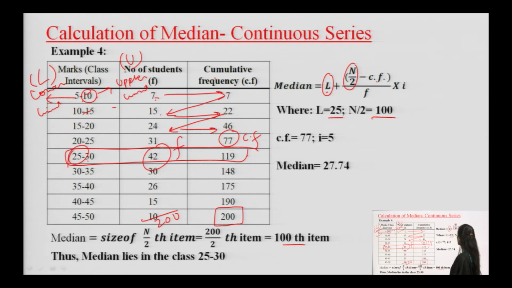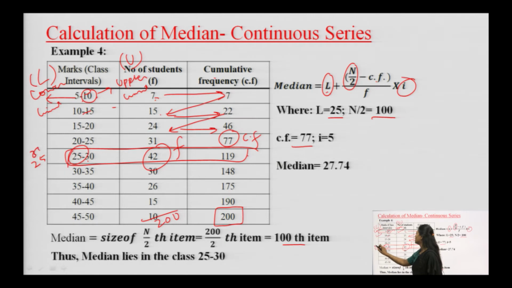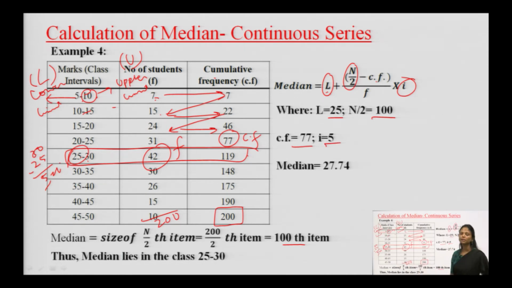So, 100, cumulative frequency 77, and what is I? I is the difference of 25 and 30, that is 5. So, I have taken I as 5. Putting all this in the formula, L is equal to 25 plus 100 minus 77 over 42 into 5, it gives me the answer 27.74 as the median of this question.